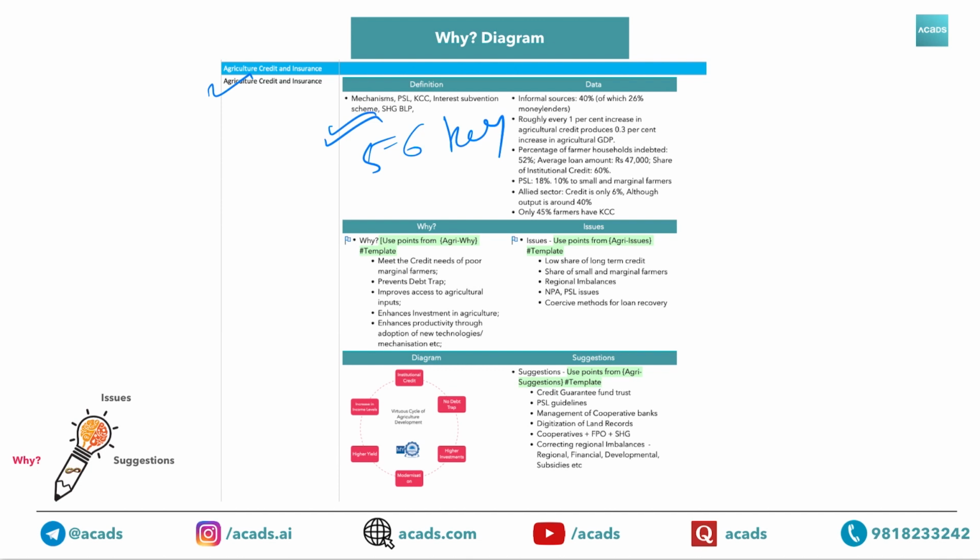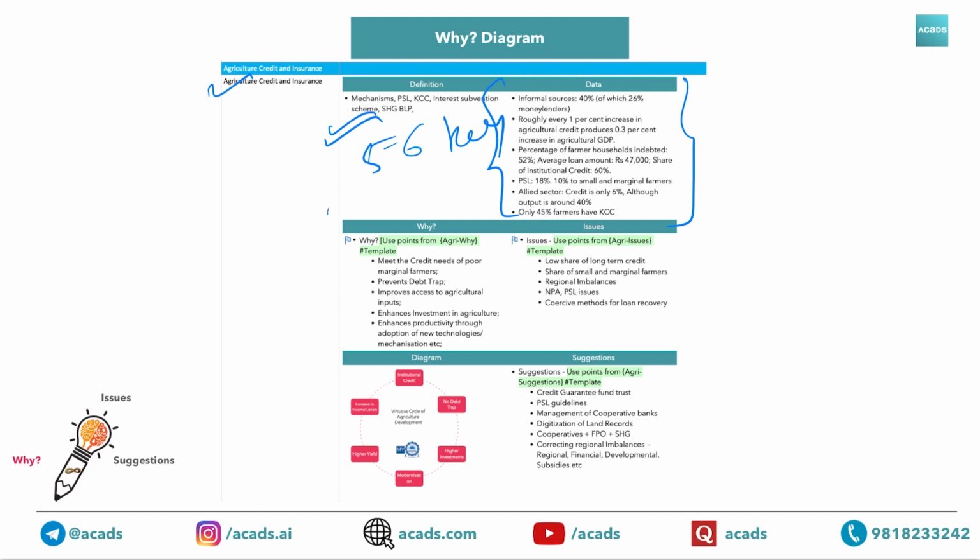Everyone knows about the Kisan Credit Card, everyone knows about the schemes, but when there is a question, it is very difficult to come up with 7-8 points instantaneously, like PSL, self-help group, PLP, interest subvention scheme, and then diagrams also. Besides that, for each topic we have mentioned data also. In case of credit, the number one data point you need to remember is that informal sources are responsible for 40% of the credit.